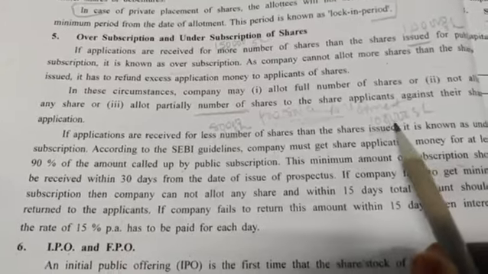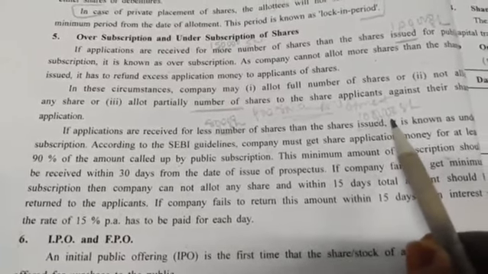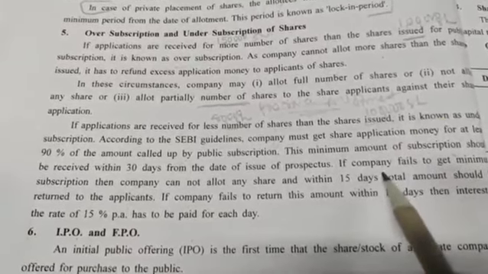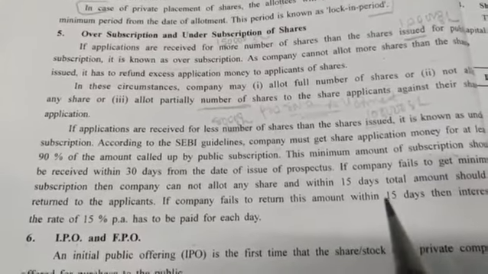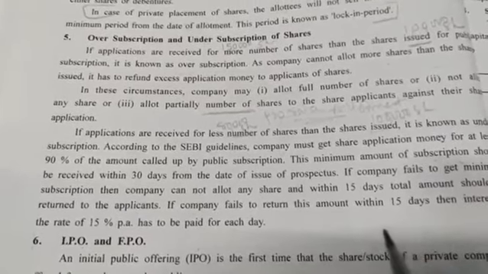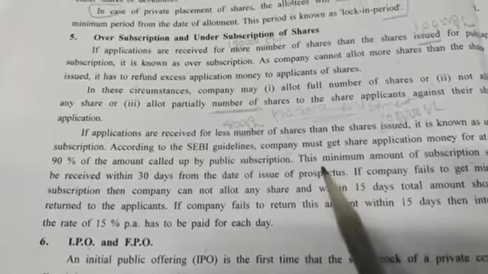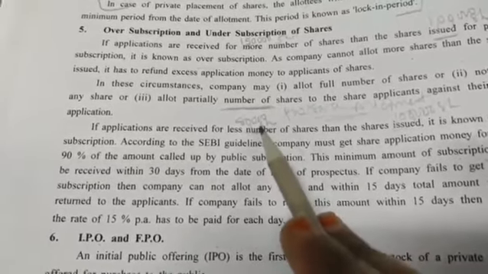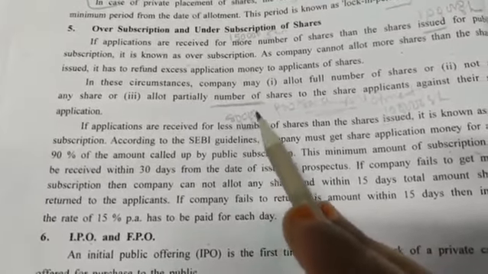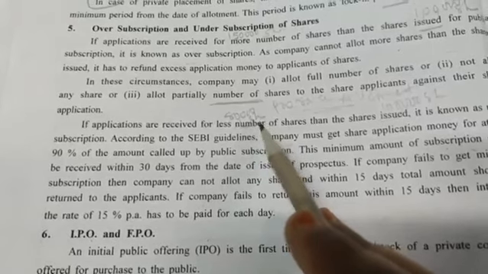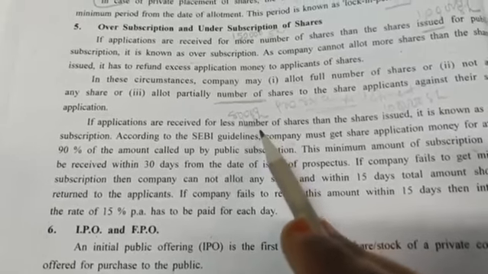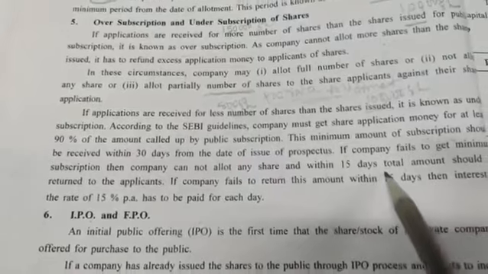See now, if the company issued 1 lakh and is getting 90,000, they can keep these shares and utilize the money for them. But if the subscription is less than 90%, that is 80,000, then the company has to pay back all the amount which they have received within 15 days.